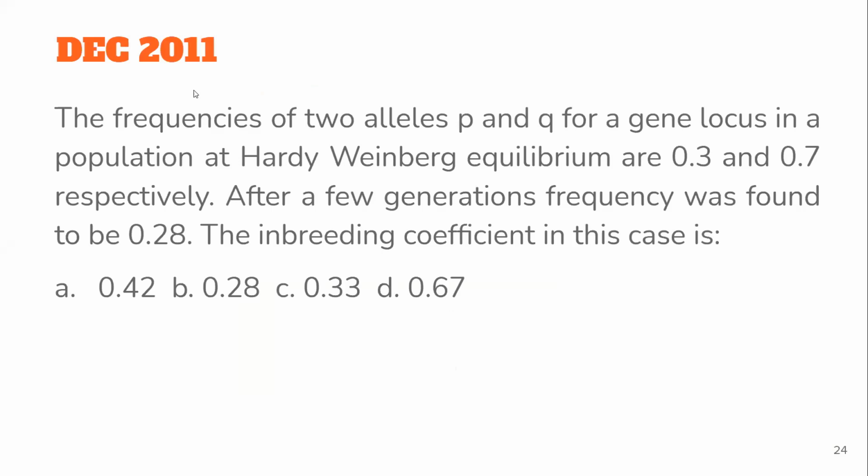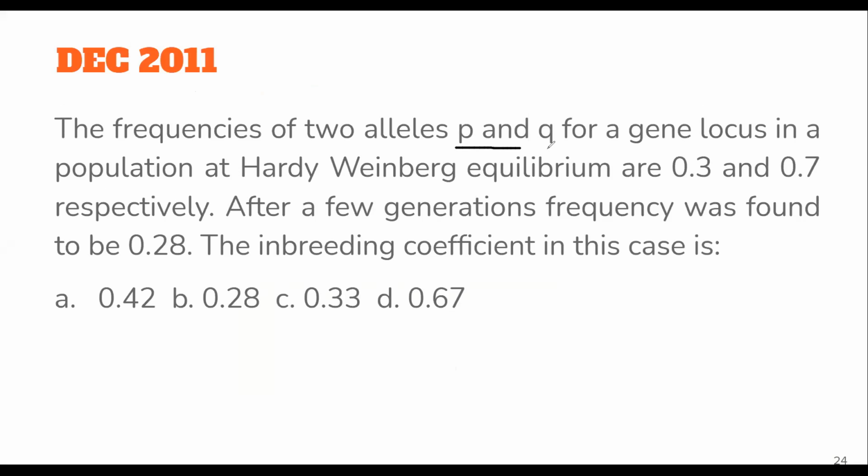The frequency of two alleles, p and q, for a locus in Hardy-Weinberg is this. So they have given you the allelic frequency. After a few generations, the heterozygote frequency was found to be 0.28. The question asks for the inbreeding coefficient.